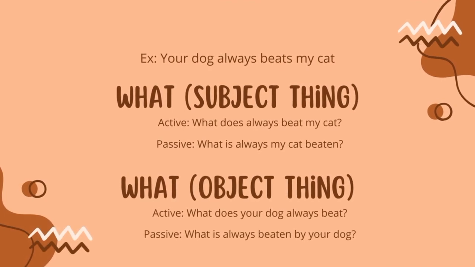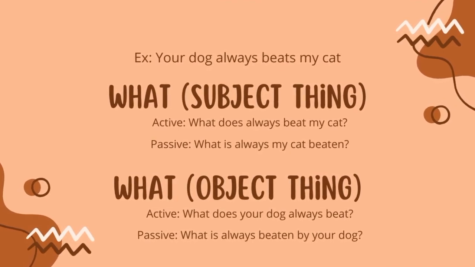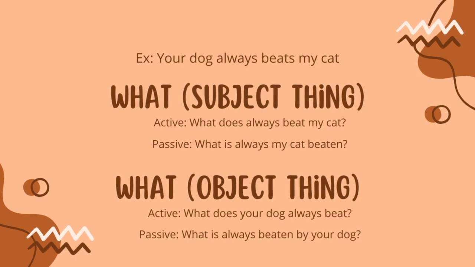What as a subject thing. The example is, what always beats my cat? And the passive is, what is my cat always beaten by? Next is what as an object thing. The example is, what does your dog always beat? And the passive is, what is always beaten by your dog?